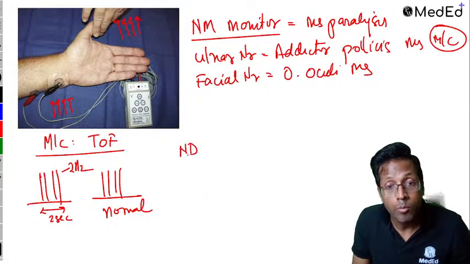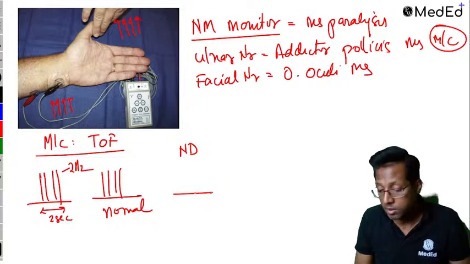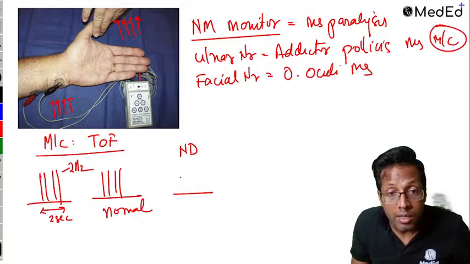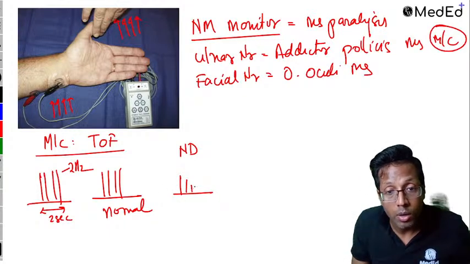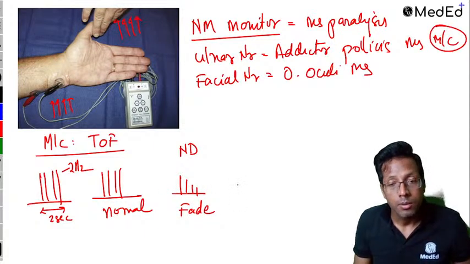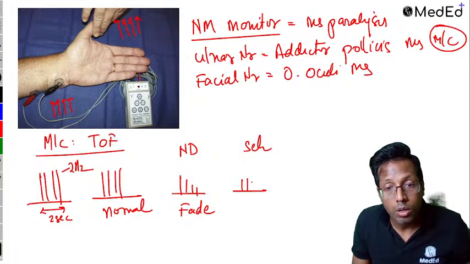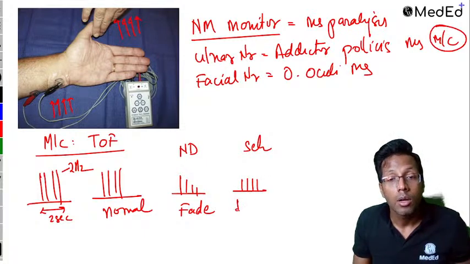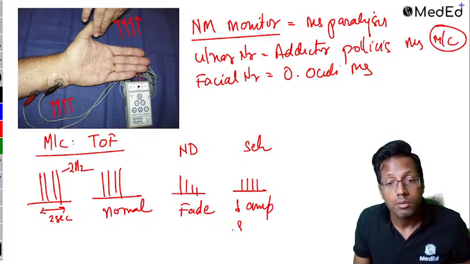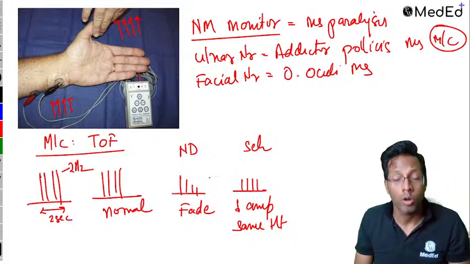Otherwise, if you use a non-depolarizing muscle relaxant, right? In this case, if there is a paralysis that you see, it's over after some time. In a partial block, what you get to see is fade. Succinylcholine is going to show you less amplitude but same height. So this fade is seen as a hallmark of non-depolarizing block.